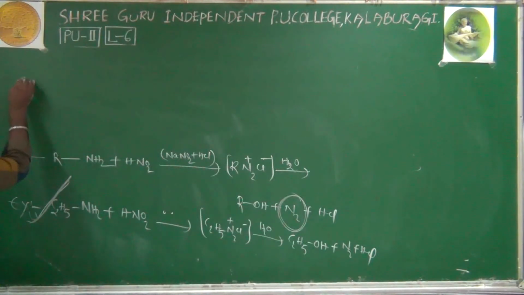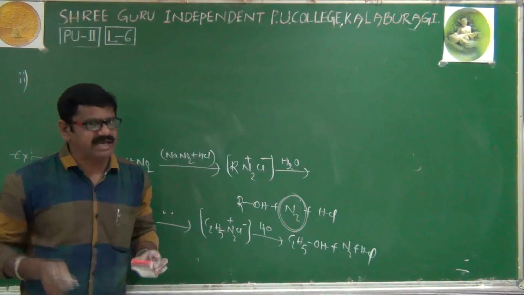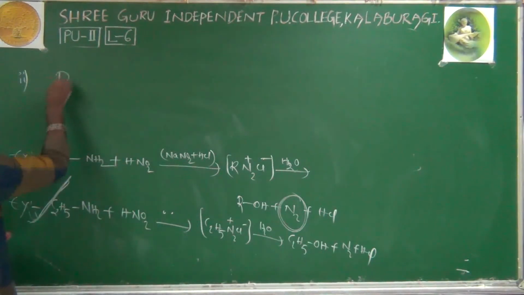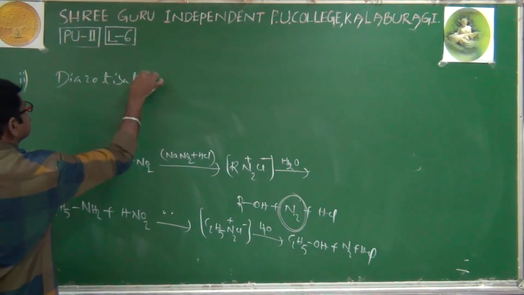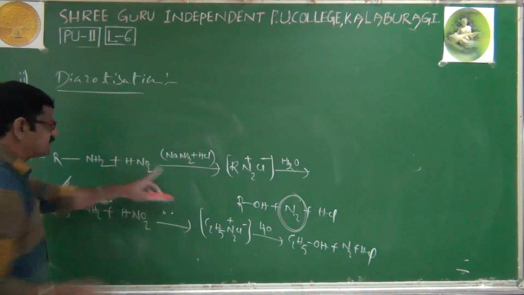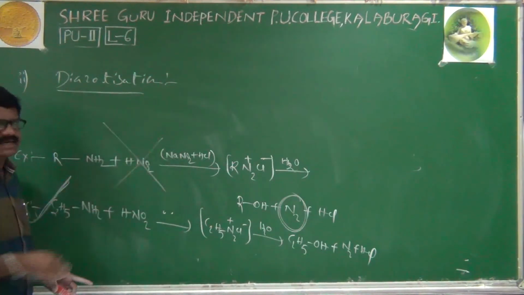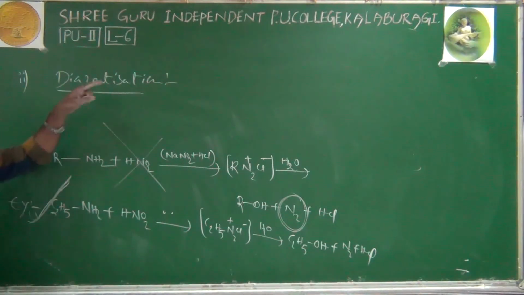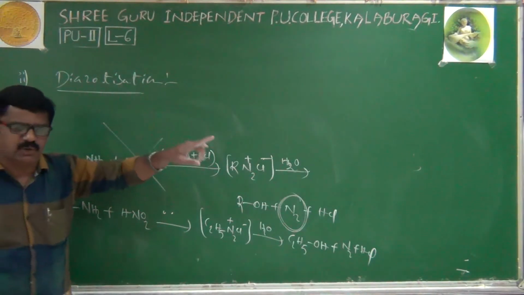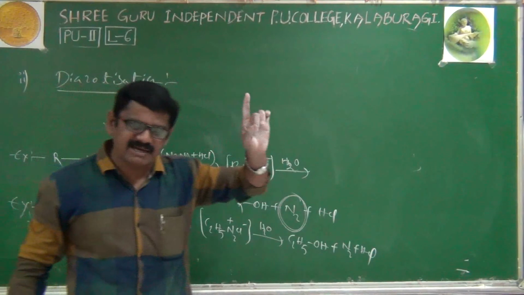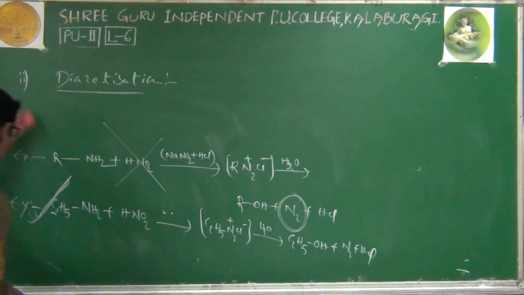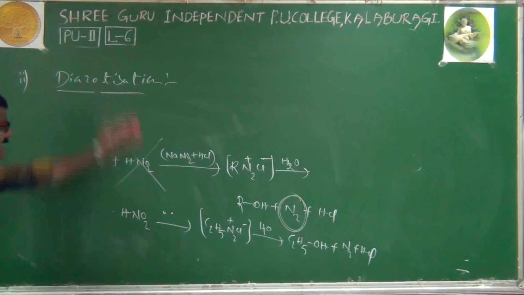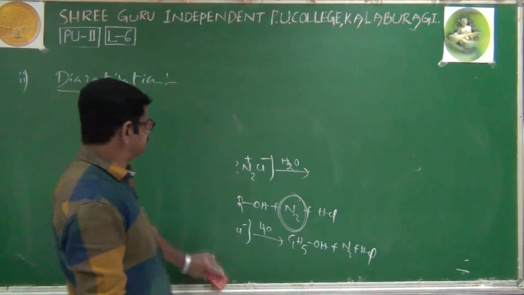Now we'll discuss aromatic primary amines. That is number 2 in that. The reaction of HNO2 with aromatic primary amines is called diazotization. This reaction of aliphatic amines is generally not called diazotization. Remember, only aromatic amines with HNO2 are called diazotization. Remember. Now I will explain the diazotization reaction.